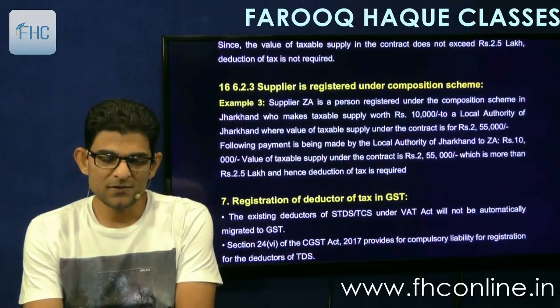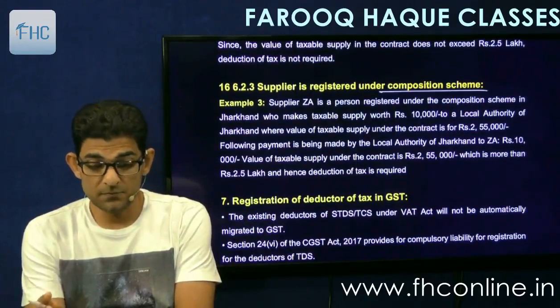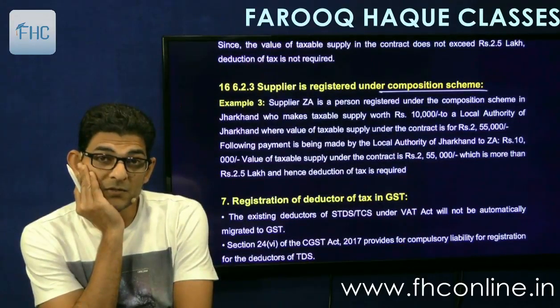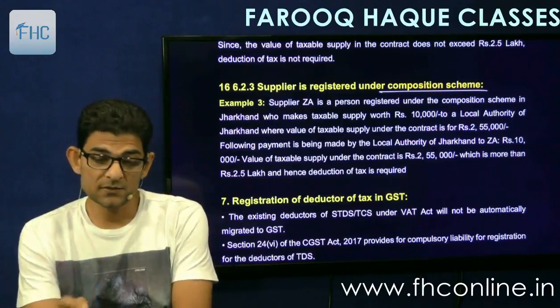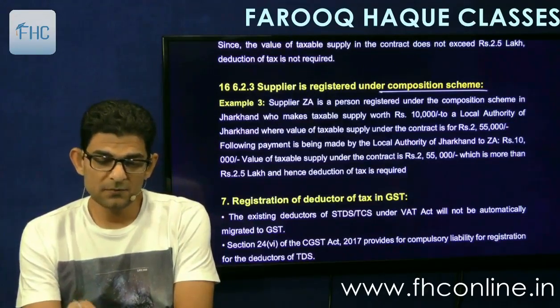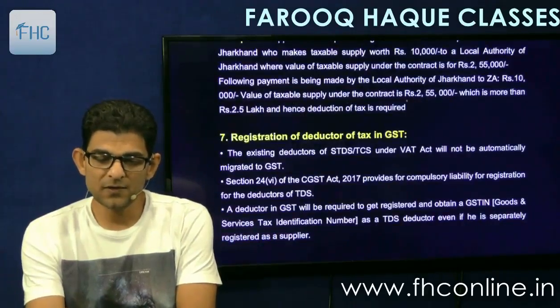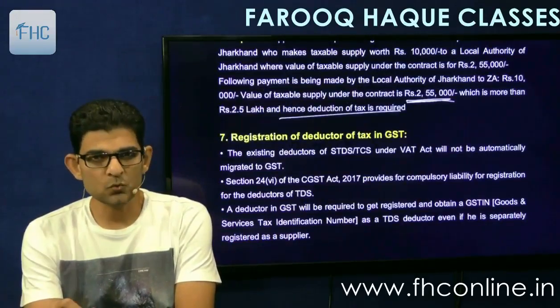Then third illustration is supplier is registered under composition scheme. If the supplier is registered under composition scheme, will there be TDS? Yes. Yes, TDS is to be there. TDS is in all cases. So that is also again, that is simple one. You can read it. Contract value is 255, more than 250. Therefore, tax will be deducted at source.